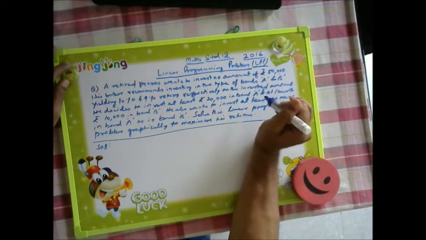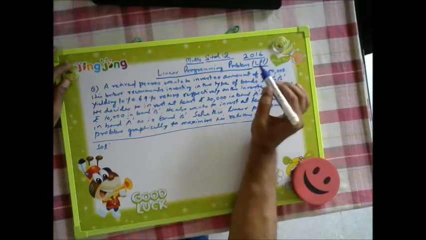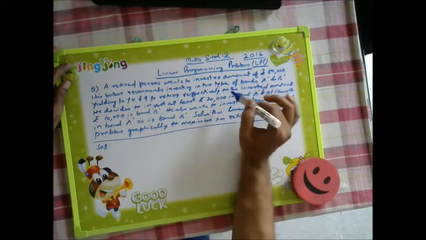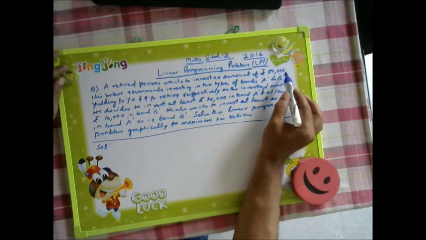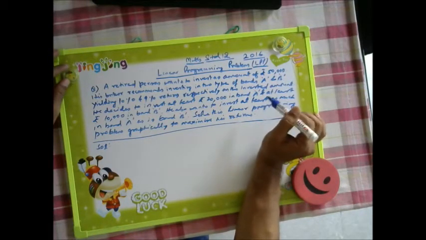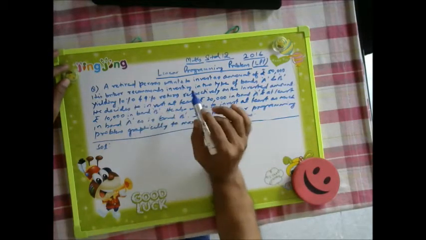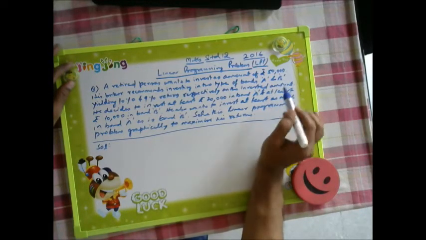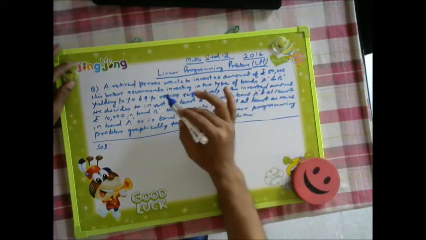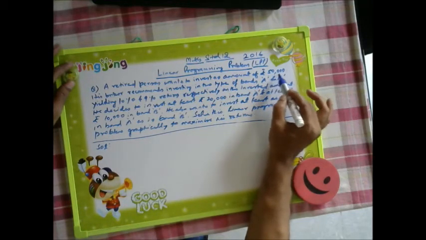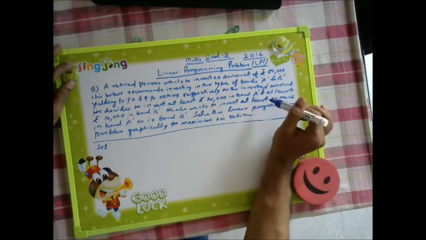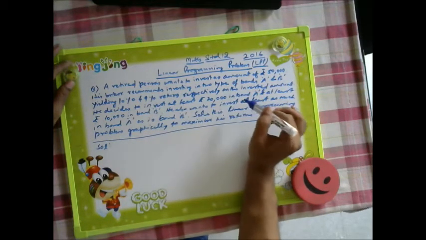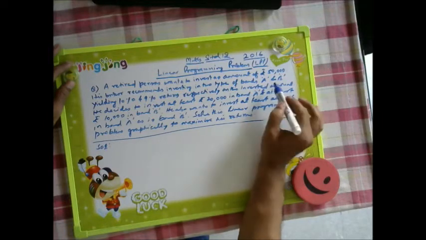The question is: a retired person wants to invest an amount of rupees 50,000. His broker recommends investing in two types of bonds, A and B. So the retired person has a total amount of 50,000, and his broker recommends investing it in two types of bond.